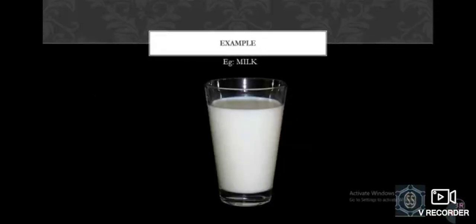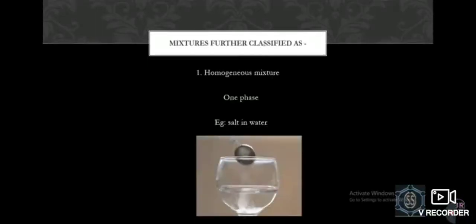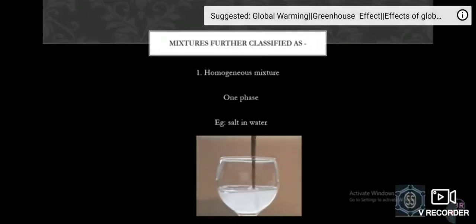Its example includes milk. Further, mixtures are classified as homogeneous mixture and heterogeneous mixture. Homogeneous mixture has the same proportion of its components throughout the given sample. It consists of one phase. When you dissolve salt in water, you get a homogeneous mixture as you can't differentiate between salt and water.